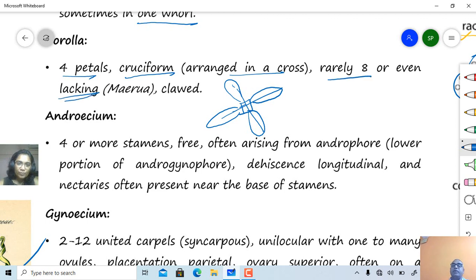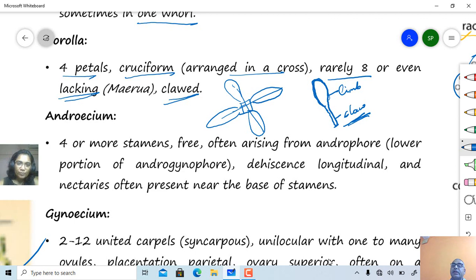What is a clawed petal? If you take a single petal, this one part is called the limb, and this one is called the claw in a polypetalous condition. Limb is the expanded portion of the petal, while claw is just the stalk of the petal.